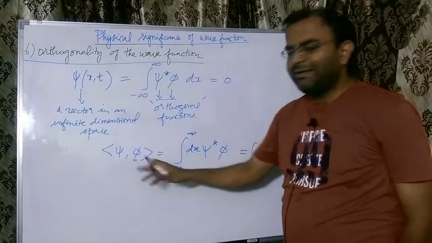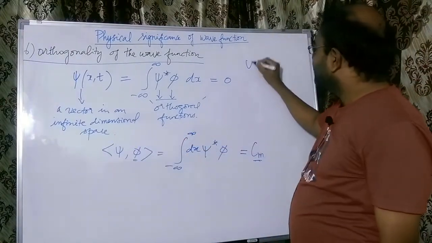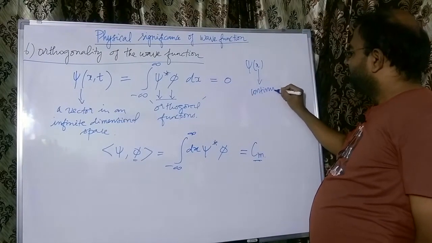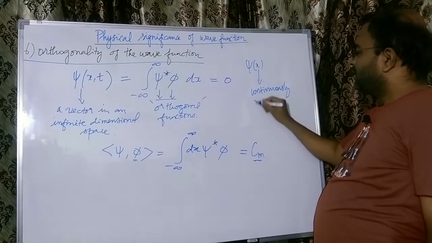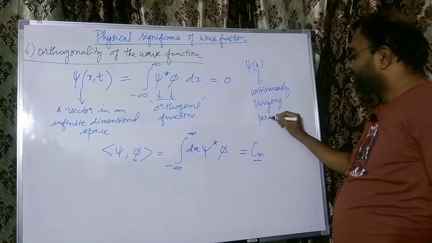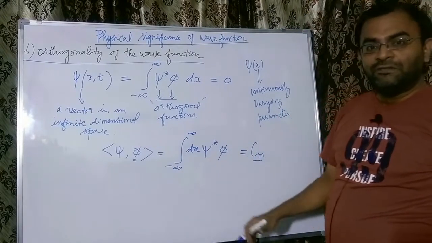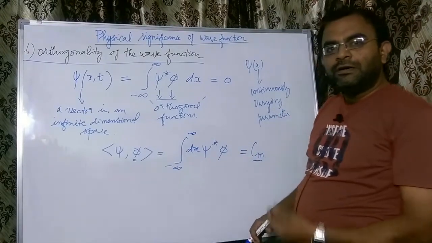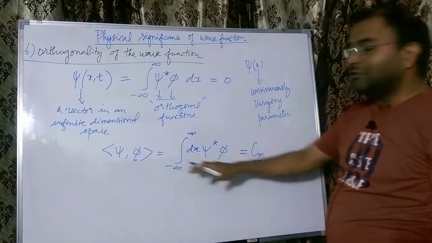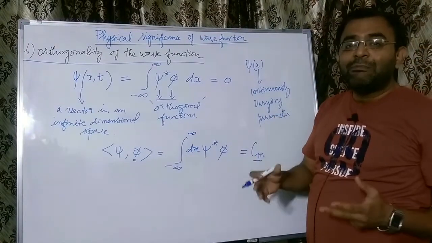Therefore psi can be represented as, because psi is a function of x, which is a continuously varying variable or parameter. That means in this space we cannot have individual basis sets which are non-continuous. We have a continuously varying basis set. So phi has an infinite number of vectors.